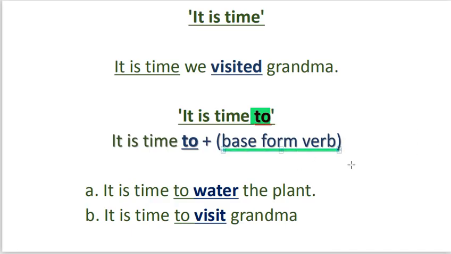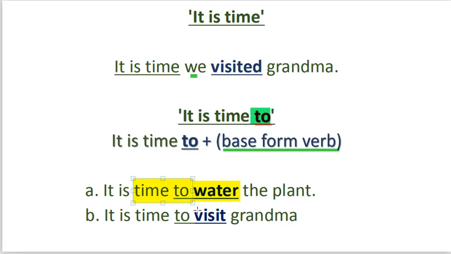Let's see these two examples. It is time to water the plant. Take a look at the structure. So now our verb water is not in past tense. It is in the base form. And look at it again. It is time to, not it is time we. The subject does not follow. No subject comes after time in this case. Instead, what comes after time is the preposition to. It is time to water the plant.